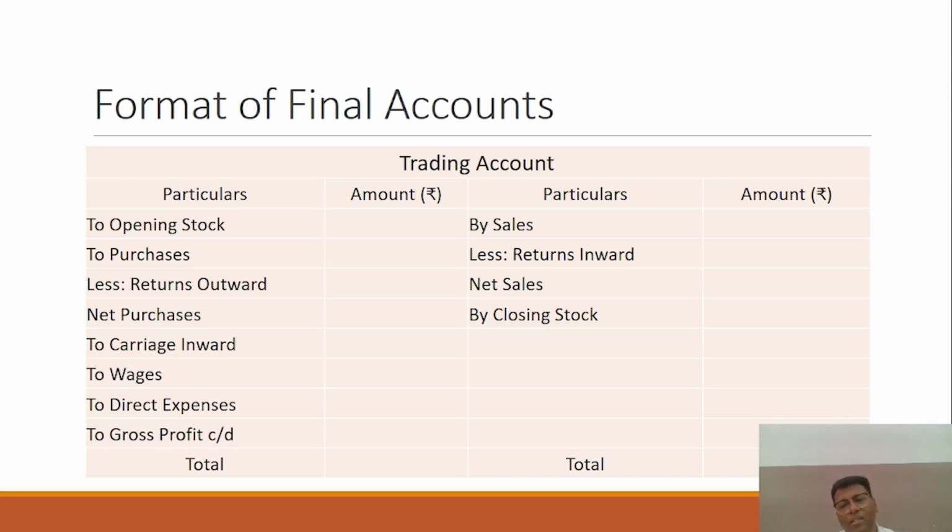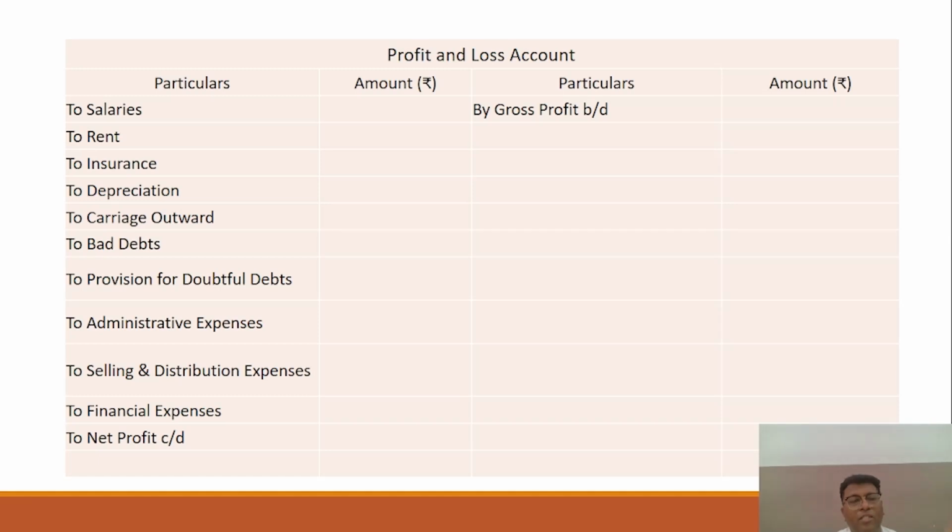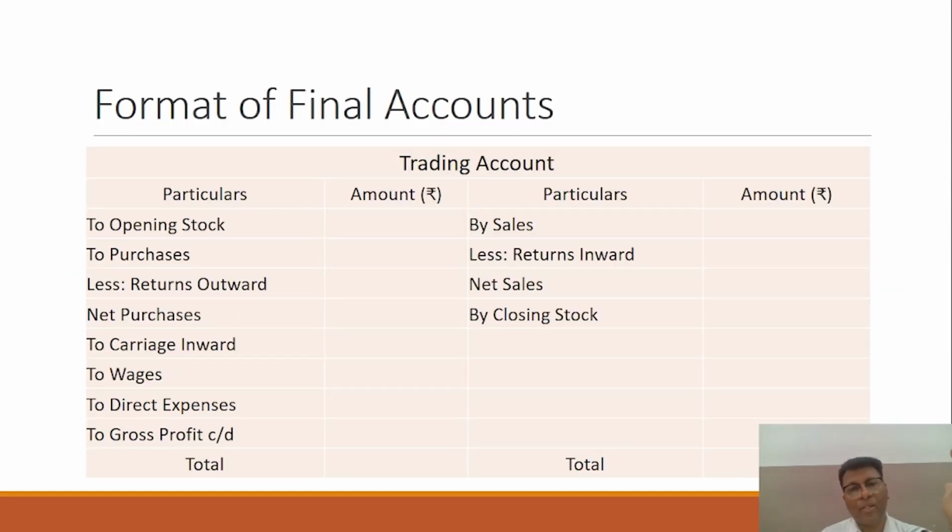Okay, and other expenses would be treated as indirect expenses and would be shown in the profit and loss account. So if you have the format in your mind, if you have gone through these formats and keep an idea of expenses and incomes, assets and liabilities, it would be very easy to solve questions on final accounts, right? So for your small revision, for the takeaway of the day, I would repeat that today's session covers the trading account, profit and loss account, and balance sheet.